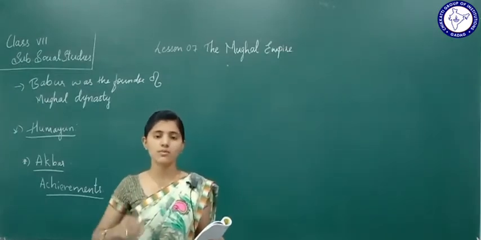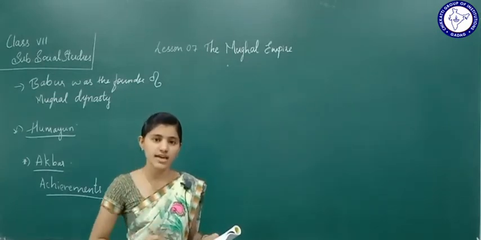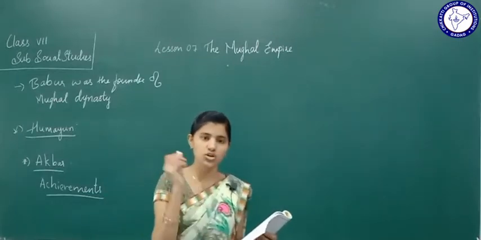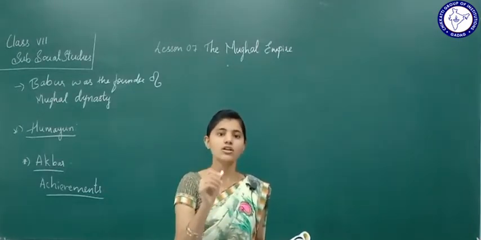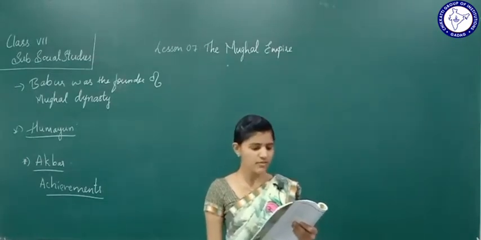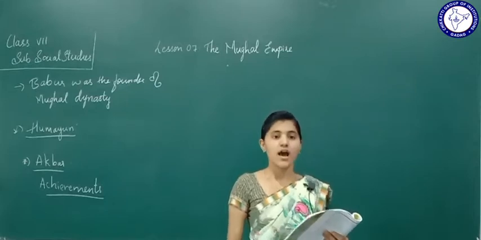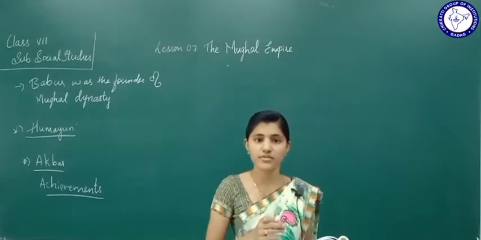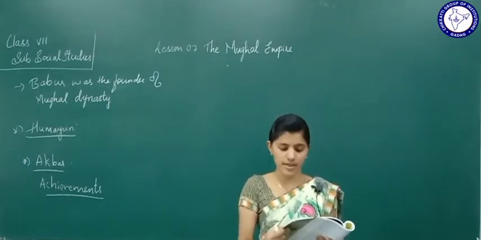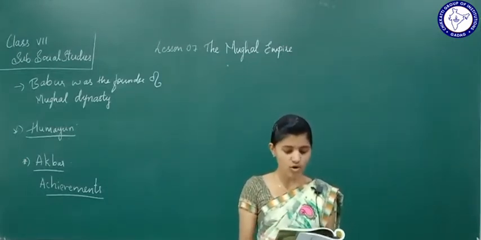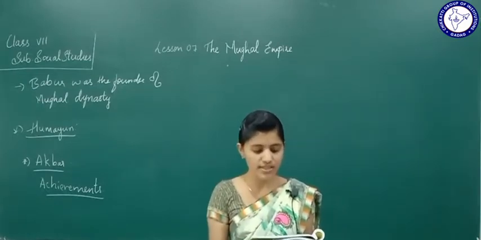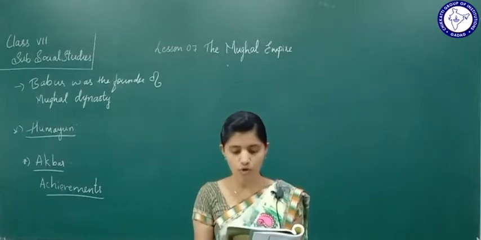How was he an able administrator? Whatever qualities an able administrator or a great king should have, all these qualities were found in Akbar. He was not a despotic ruler. Of course, Akbar was very powerful, but he never showed his power in a cruel way. He realized that in order to preserve his vast empire, it was necessary to win the trust of his Hindu subjects who formed the majority.